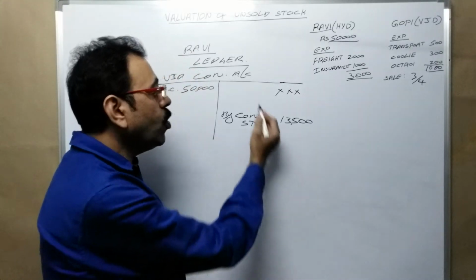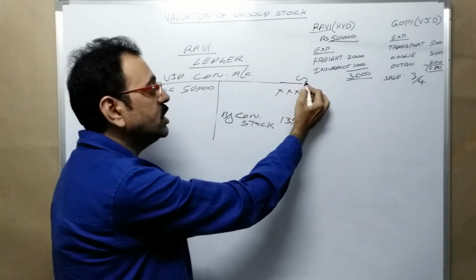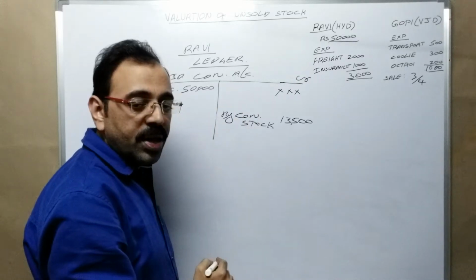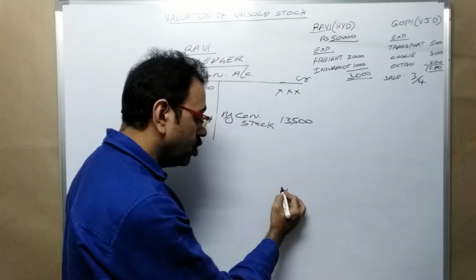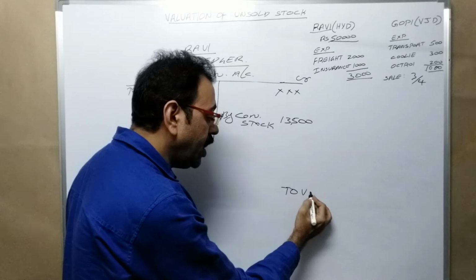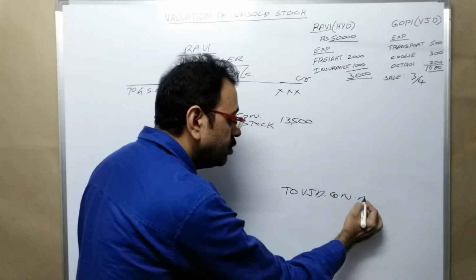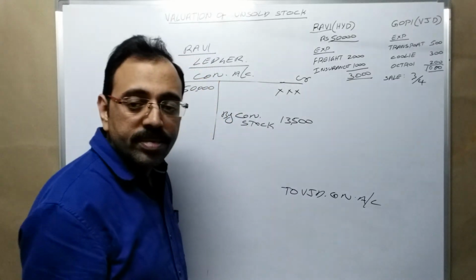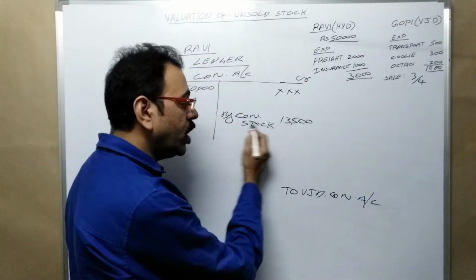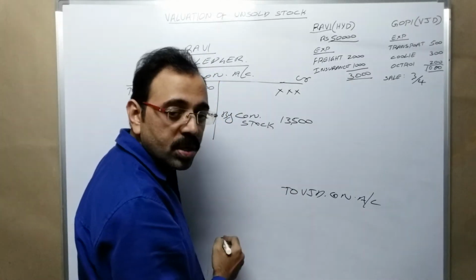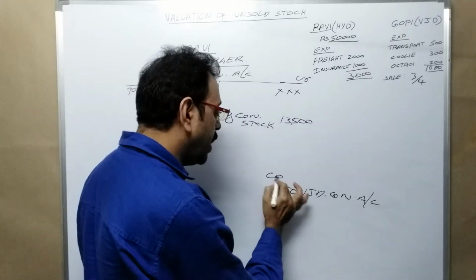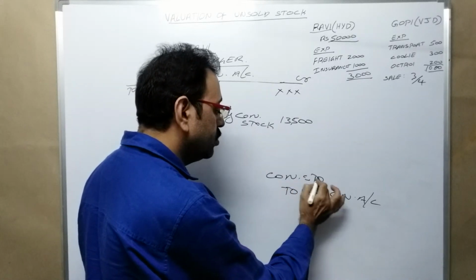If you want to post in the credit side of consignment account, in the journal entry also, which account is to be credited? Vijayawada consignment account. And what do you want to write here? Consignment stock. Then on the debit side, we should write that word.